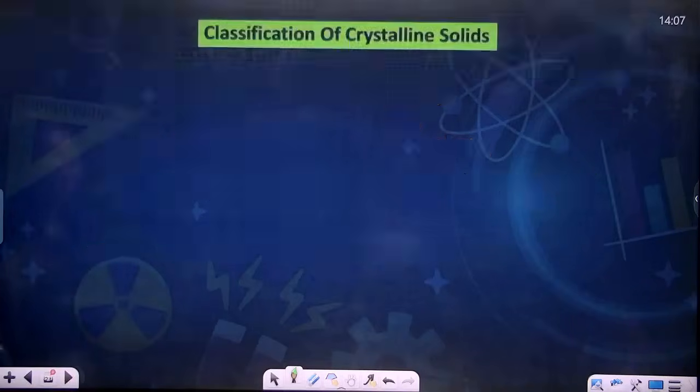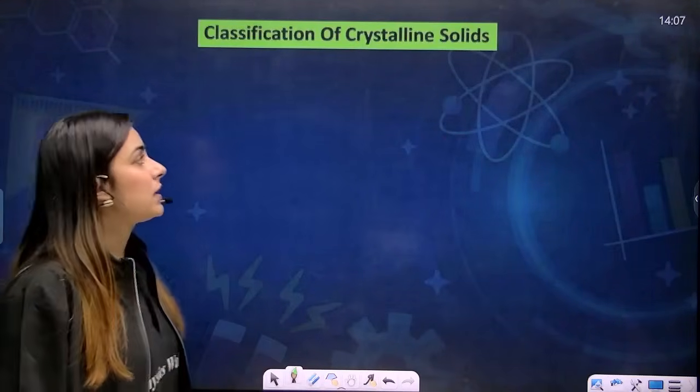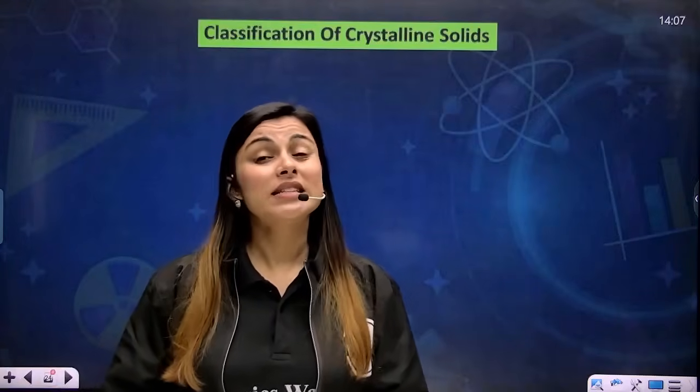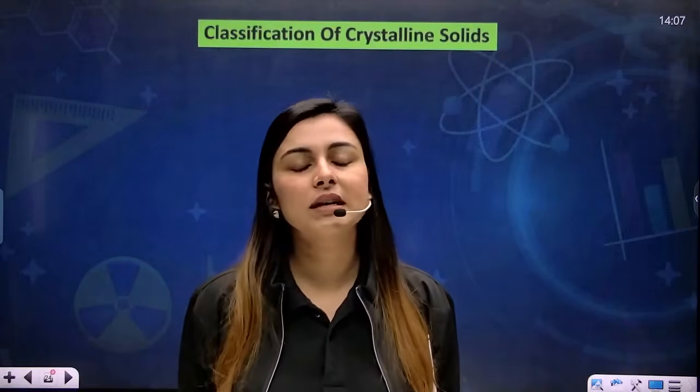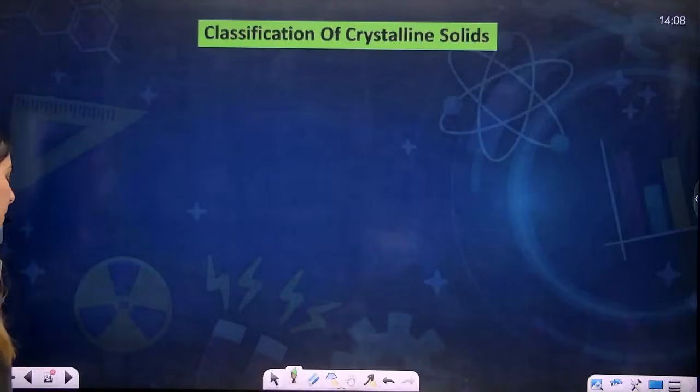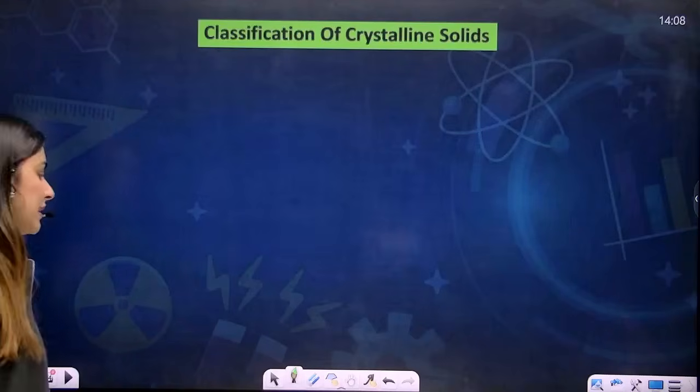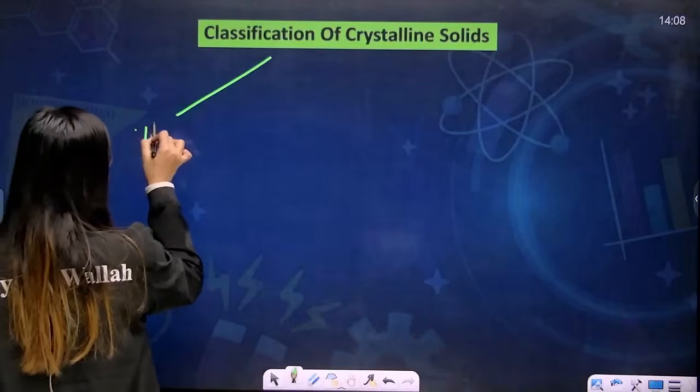Let's move forward. Now we will be discussing the classification of crystalline solids. I told you that 99% of solids are crystalline solids. Since crystalline solids are 99% of all the solids we know, we need to study them. So now we will be discussing only crystalline solids and not amorphous solids. You can classify crystalline solids into 4 major parts. What are those 4 major parts? Let's discuss them. First is ionic solids.